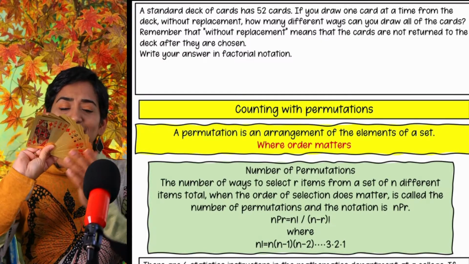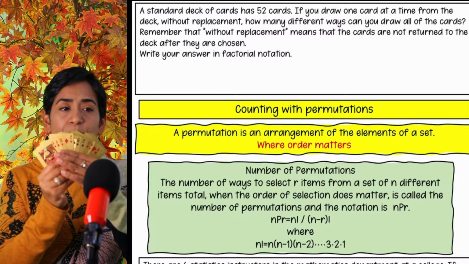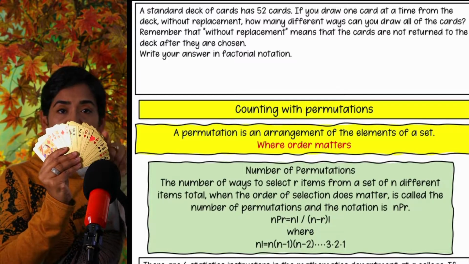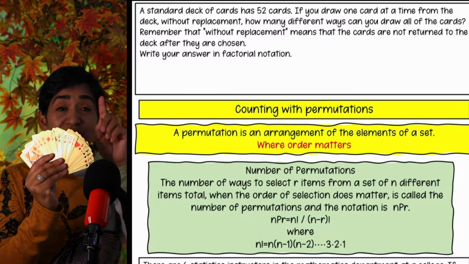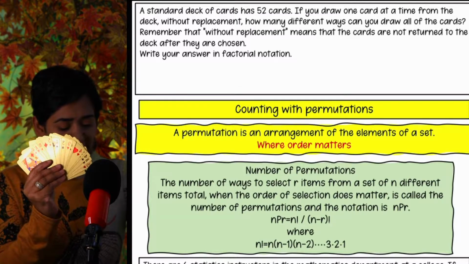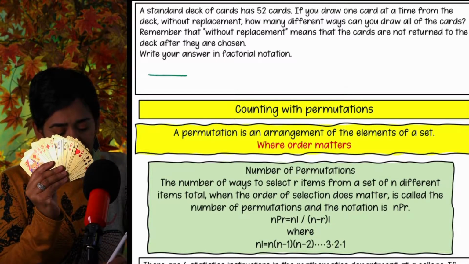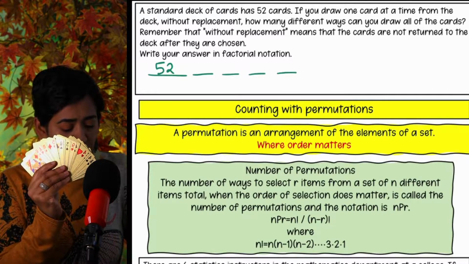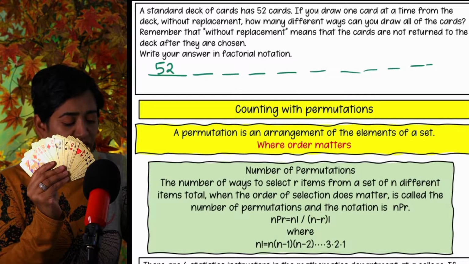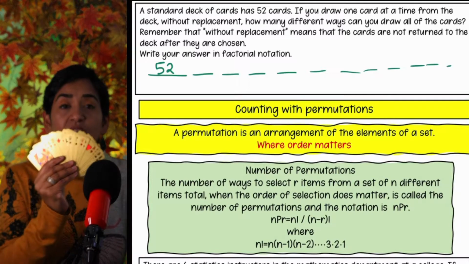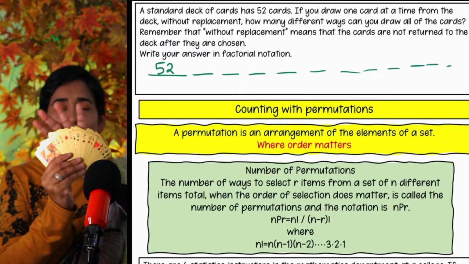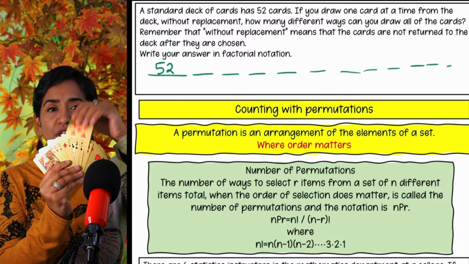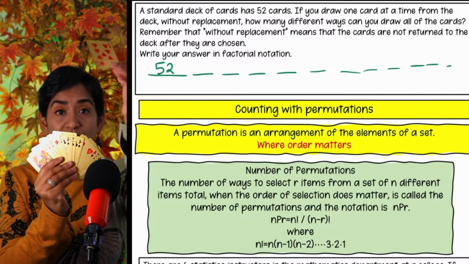If you can see from the deck of cards, I can pick any of the 52 cards. So for the first one, I have 52 options. Let me go ahead and do that. First, second, third, fourth, I'm not going to draw 52 lines, but you get the idea. So the first one has 52 options. Let me say I'm just going to close my eyes and pick. I don't care which one I pick. So from the 52 cards, I picked one.